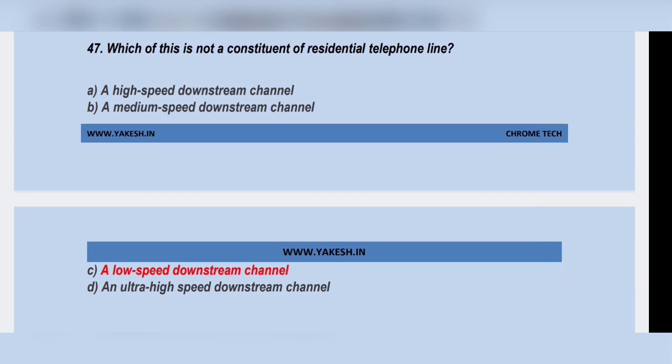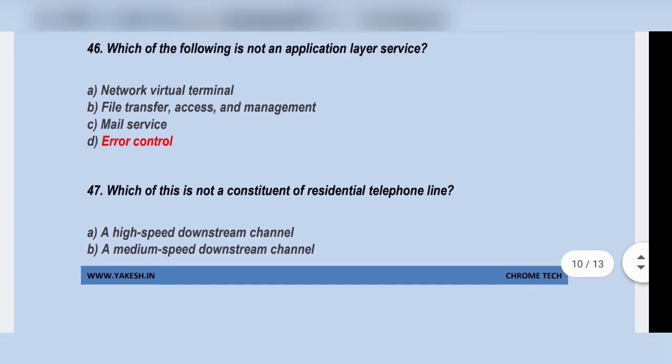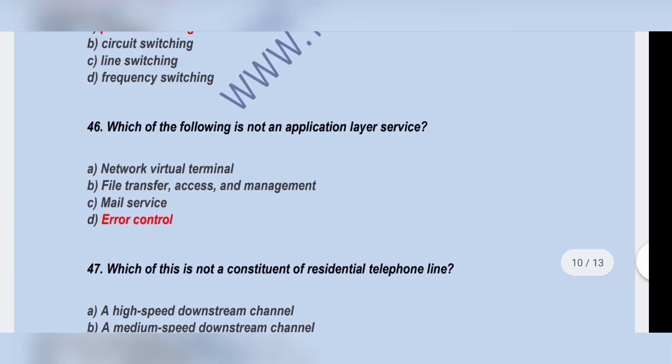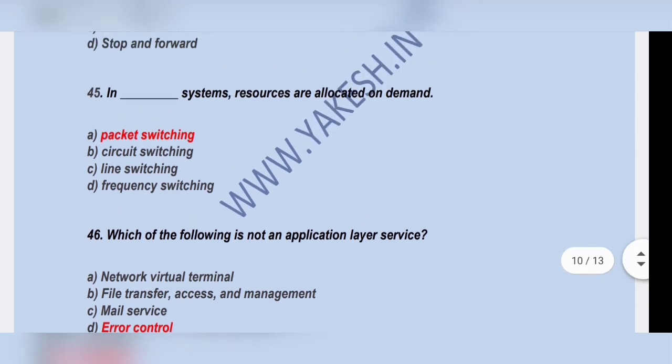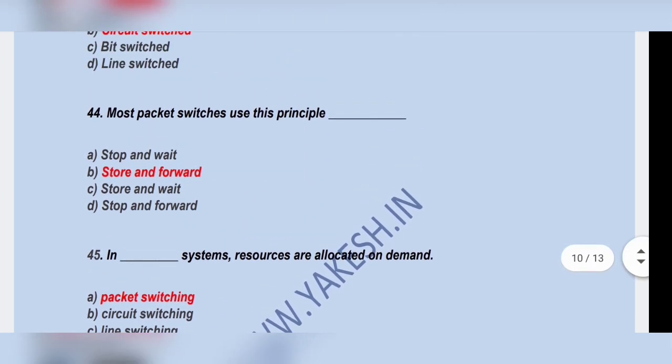Which of these does not constitute a residential telephone line? High-speed downstream channel. Which of the following is not an applicable layer service? Option D, error control. In a packet switching system, resources are allocated on demand. Most packet switches use this principle.